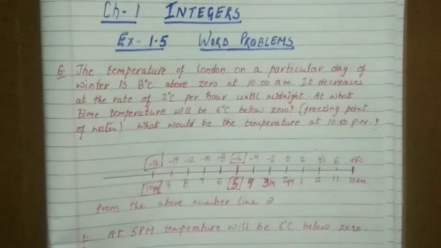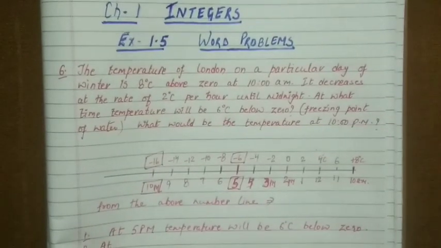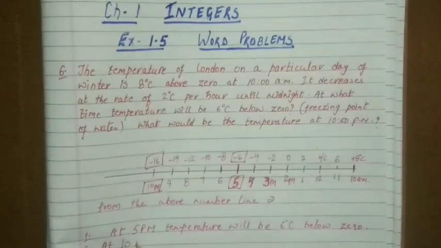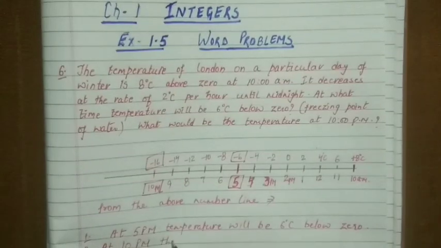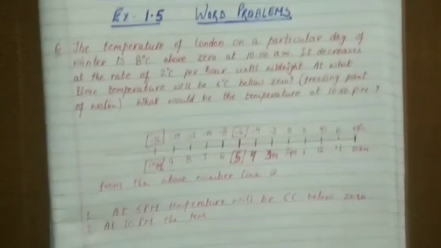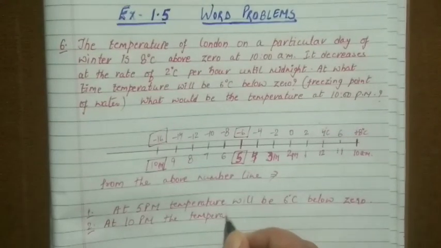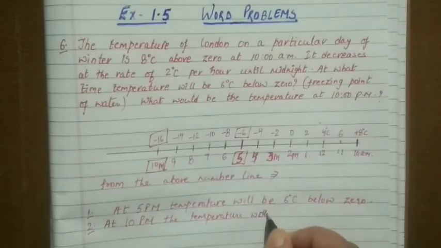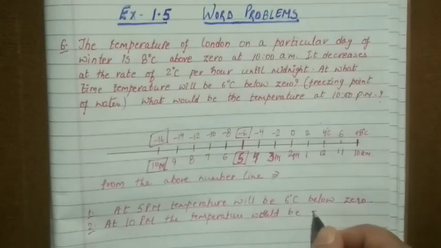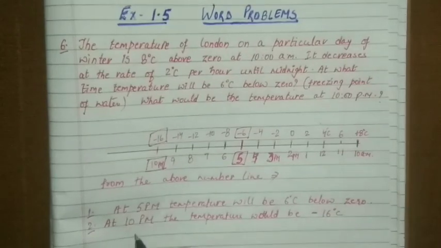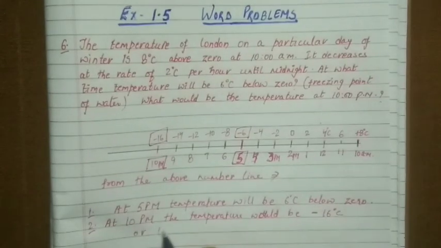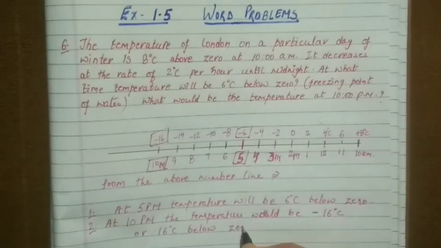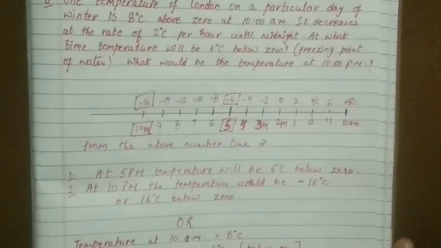So simply we have to write at 10 p.m. the temperature would be minus 16 degrees Celsius, or what you can write, 16 degrees Celsius below zero. In the other way also we can do this.